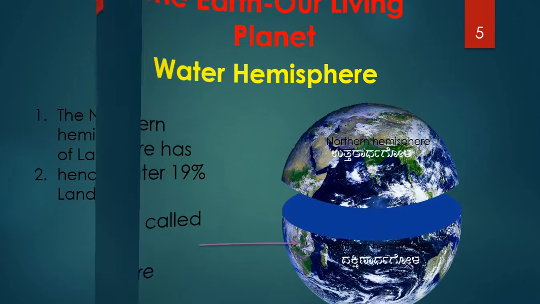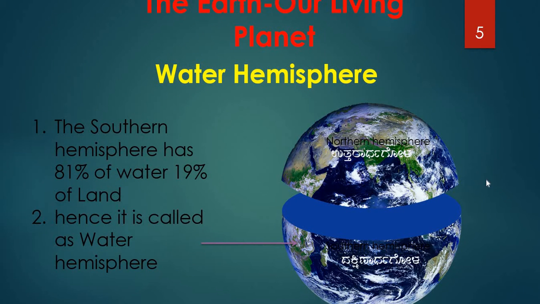Next is the southern hemisphere, which is called the water hemisphere because it contains 81% water and 19% land. So the northern hemisphere is also called the land hemisphere because it contains 60% land and 40% water. The southern hemisphere is called the water hemisphere because it contains 81% water and 19% land.